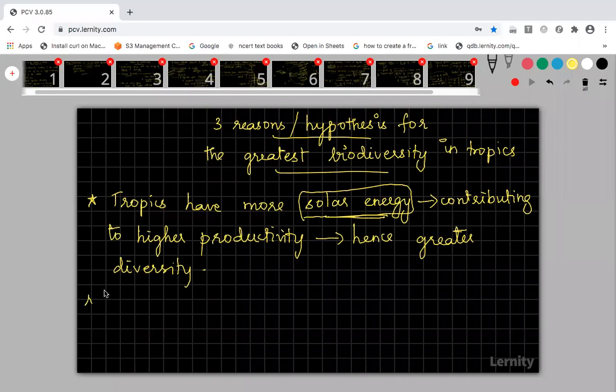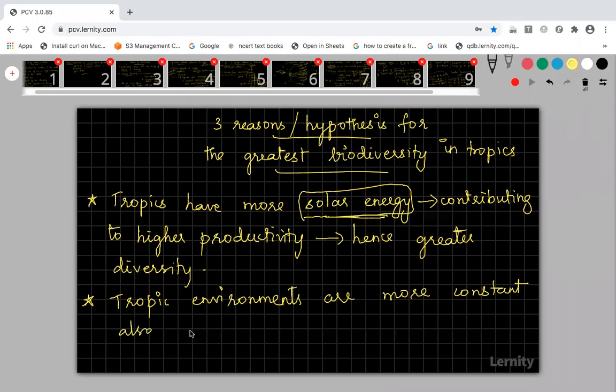Now the second reason: tropical environments are more constant. What do you mean by more constant? The environment is more constant in the sense that there will be less seasonal variation. Seasonal variation will be very, very little. That is said to be more constant, also said to be less seasonal.